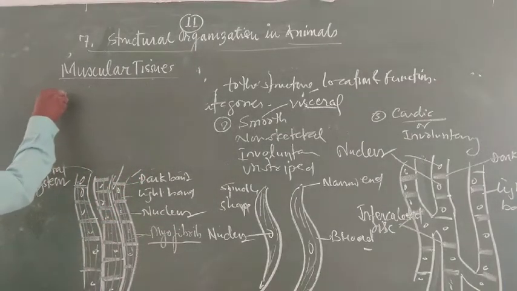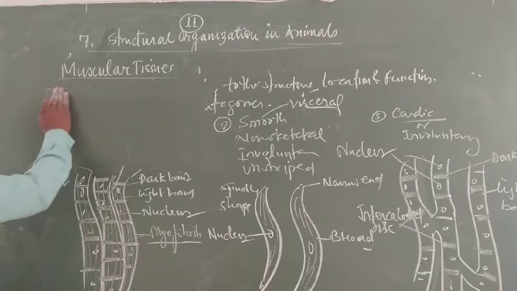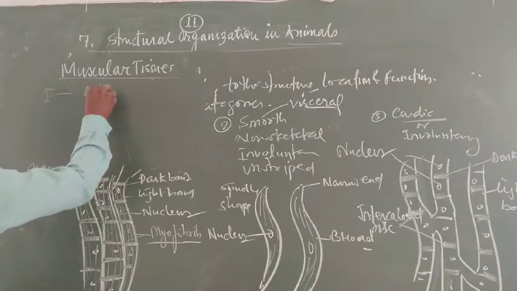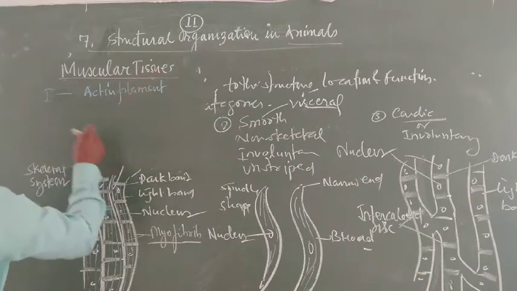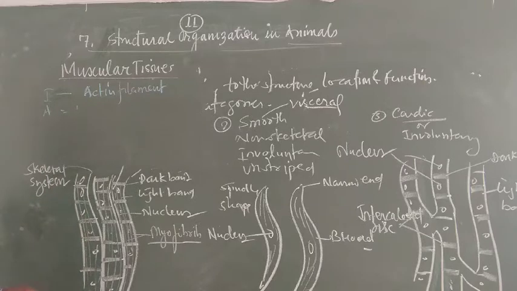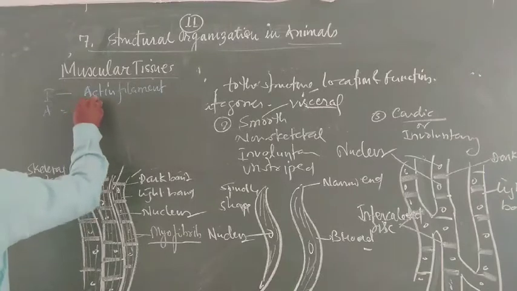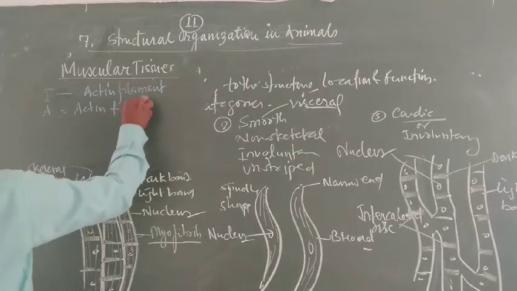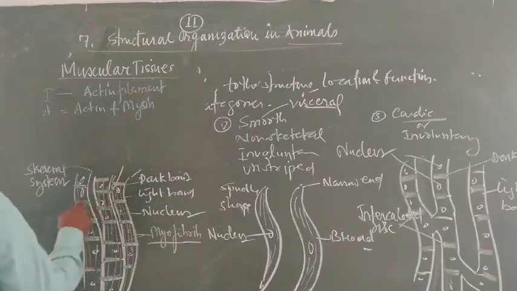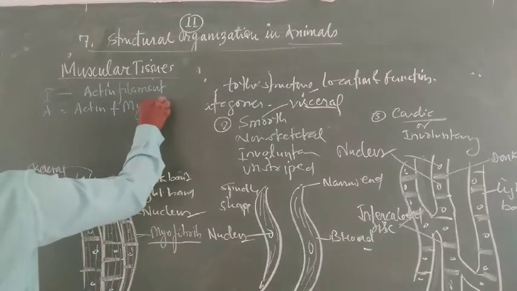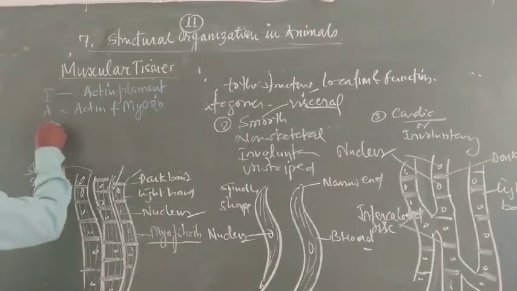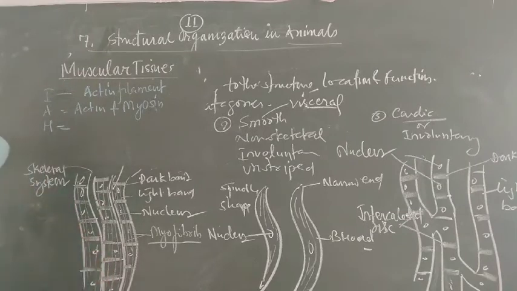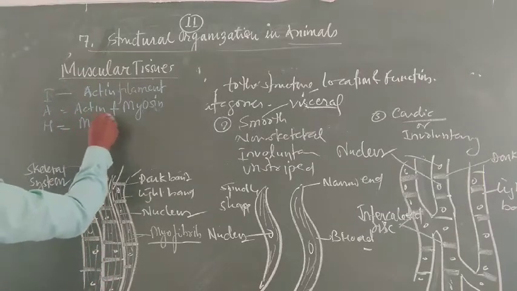The I band generally has actin filaments, made up of actin protein. The I band is made up of actin filaments, and the A band is made up of both actin as well as myosin filaments. The H band is only made up of myosin filaments.